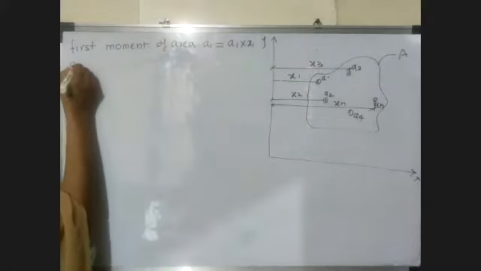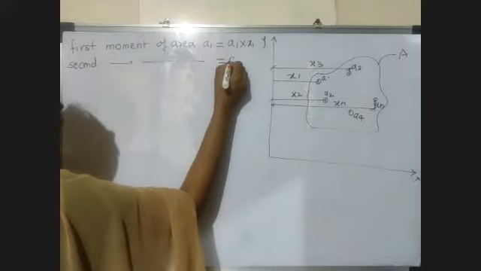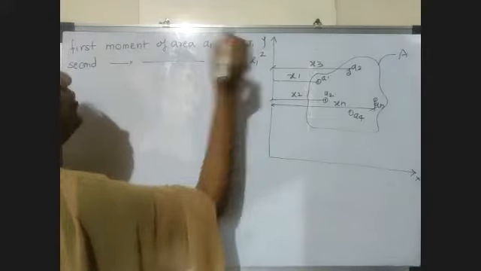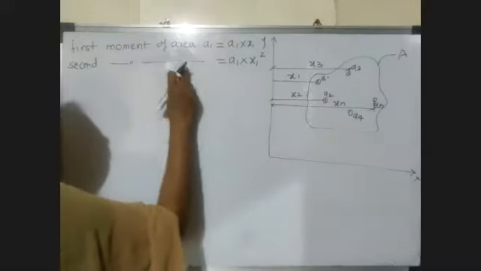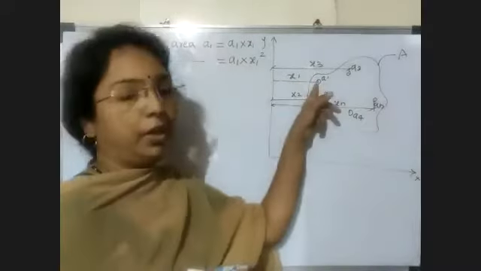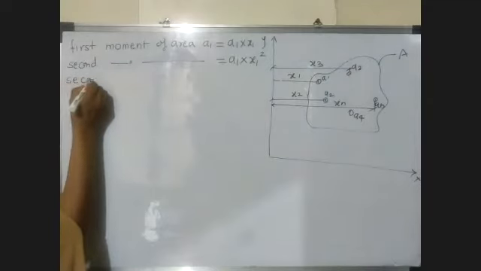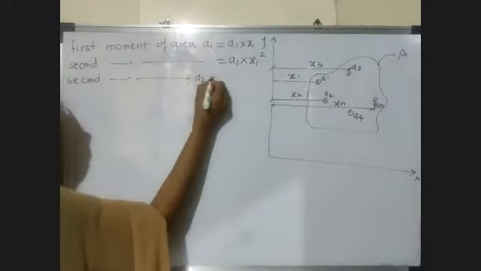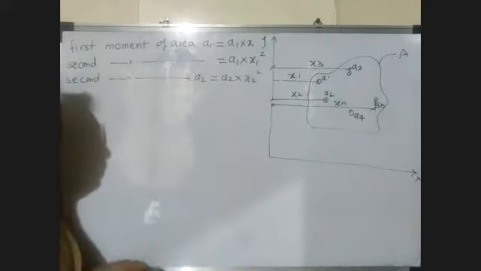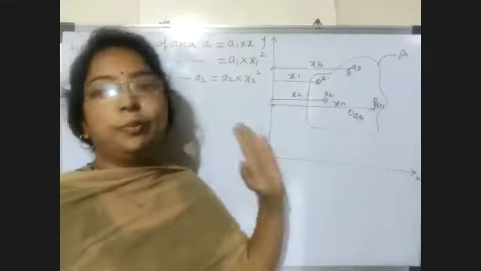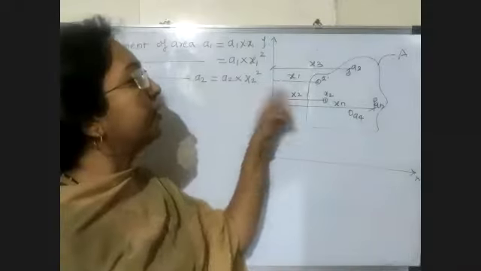So second moment of area A1 is equal to A1 multiplied by x1 square, because we multiply again with the same distance. So this is your second moment of area A1. Now we find for A2. So we write here second moment of area A2 is equal to A2 into x2 square. A2 into x2 is the first moment of area, again multiplied by the same distance. So that is A2 x2 square.